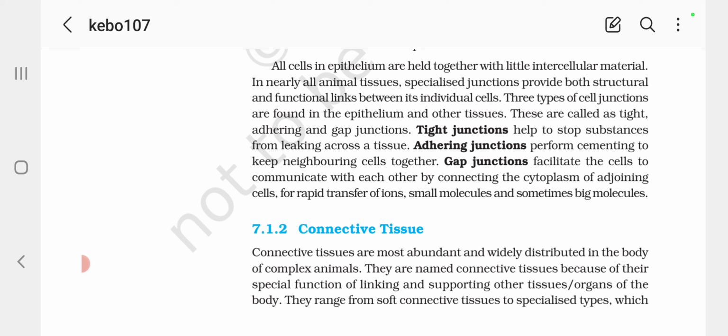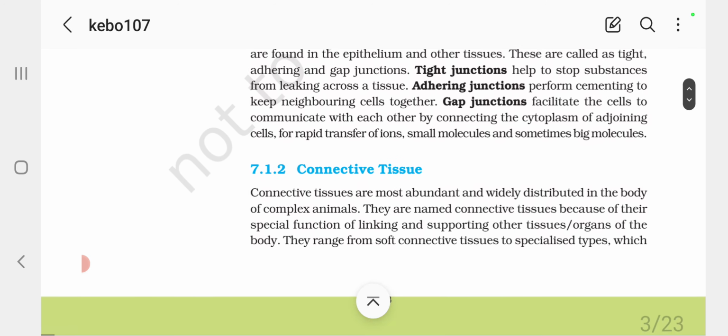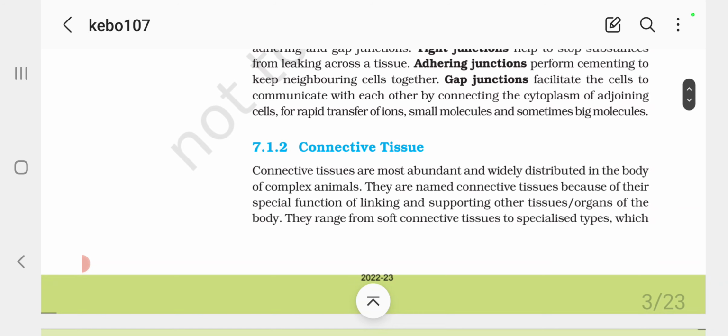Tight junctions help to stop substances from leaking across a tissue. Adhering junctions perform cementing to keep neighboring cells together. Gap junctions facilitate the cells to communicate with each other by connecting the cytoplasm of adjoining cells for rapid transfer of ions, small molecules, and sometimes big molecules. 7.1.2 Connective tissue.